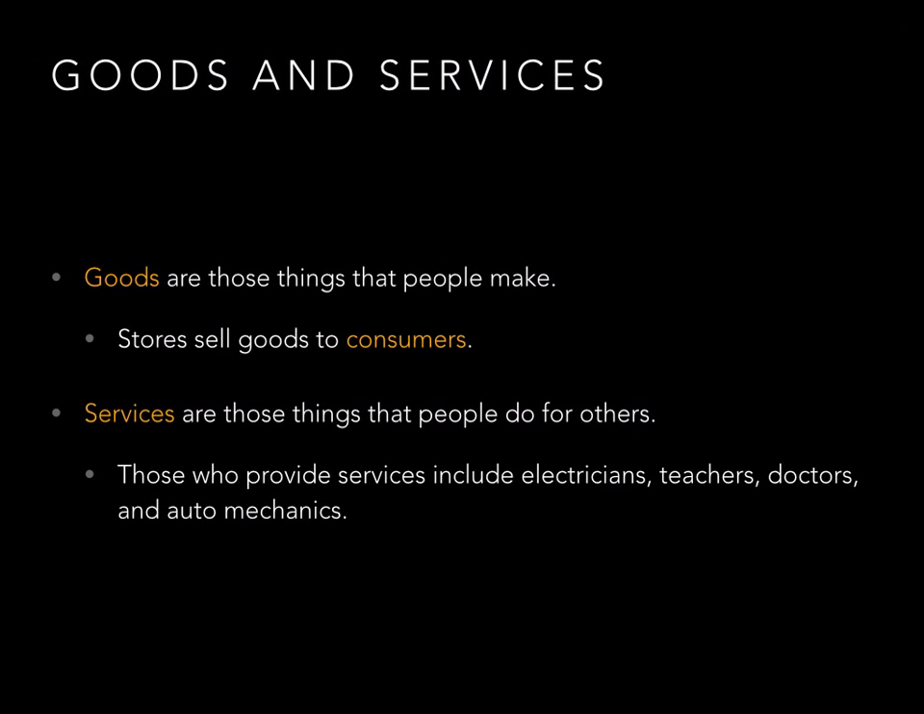Goods and services. Goods are things that people make, things that they manufacture, or the crop that they grow in the field. Stores will sell these goods to consumers. Services, on the other hand, are things that people do for other people. People that provide services include electricians, teachers, doctors, auto mechanics.